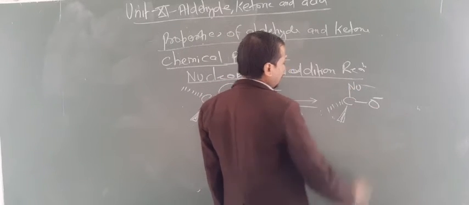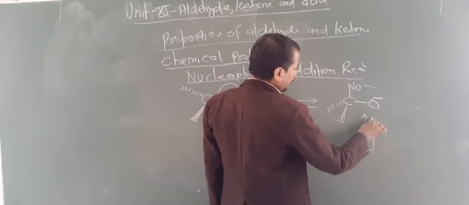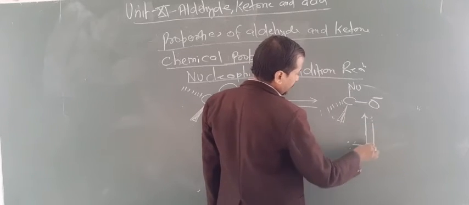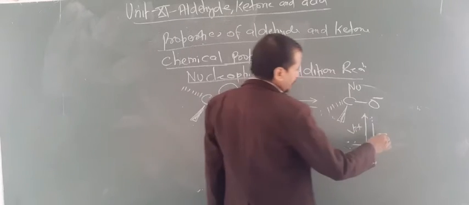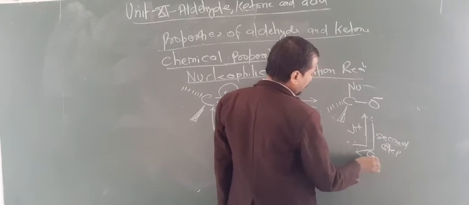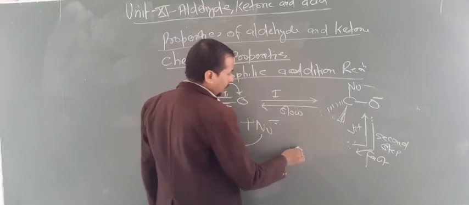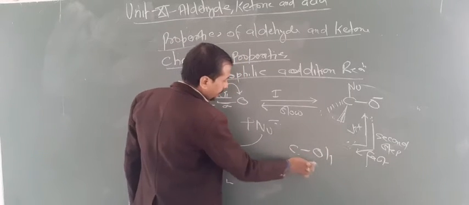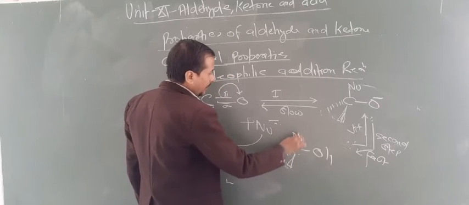Now O negative, in the second step what happens basically? This is the addition of H plus. This is the second step, and this is the first step. Addition of H plus takes place here, and this will generate OH and the nucleophile like this.